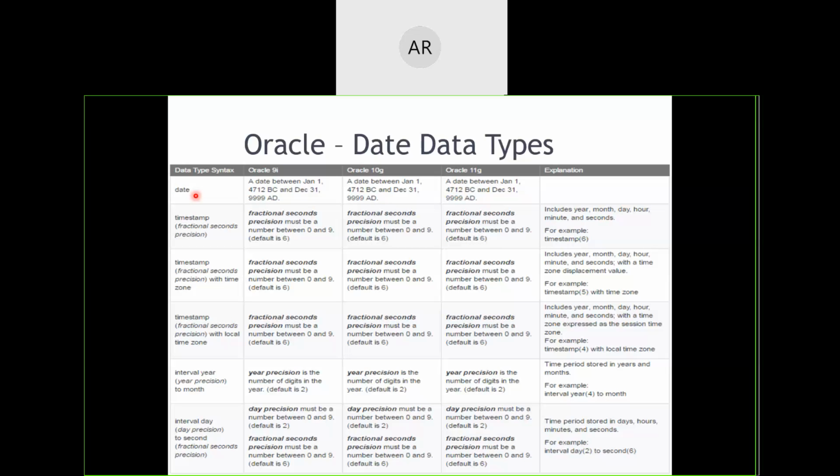Now, not just date, you may want a timestamp as well, with fractions of seconds mentioned with precision. Then you have TIMESTAMP WITH TIME ZONE. Time zone in the sense that in India one timing will be going on, in USA one timing will be there, in Saudi Arabia another time will be going on. So if you want to mention all those different timings, then you have to mention the time zone gap between them. For example, the time gap between India and Saudi Arabia is around 3 hours.